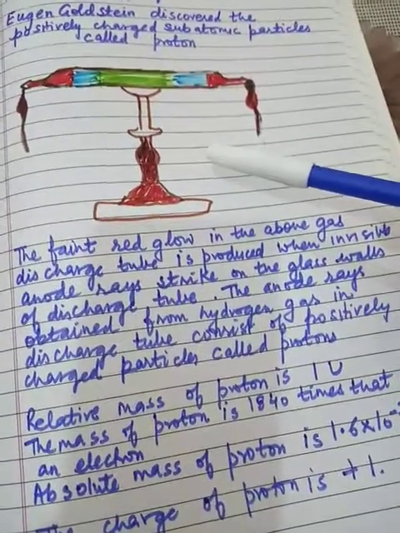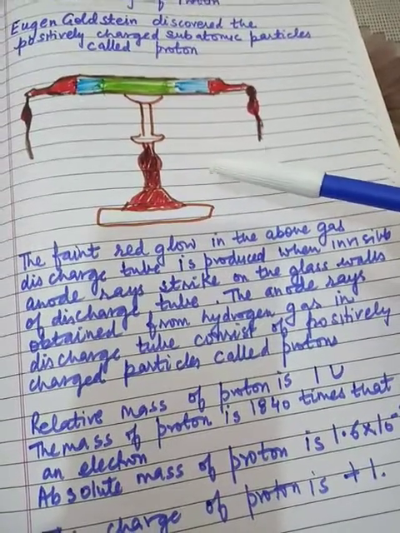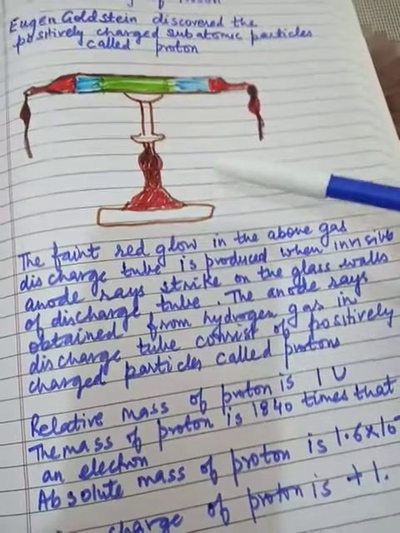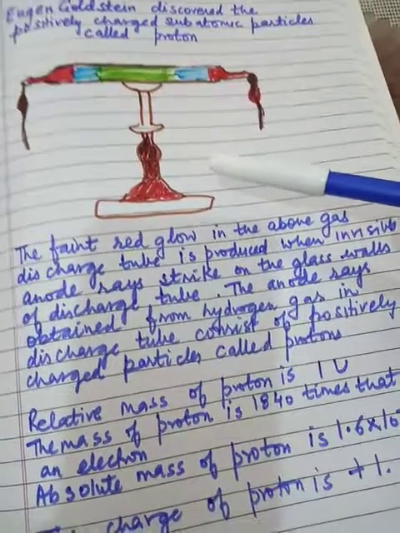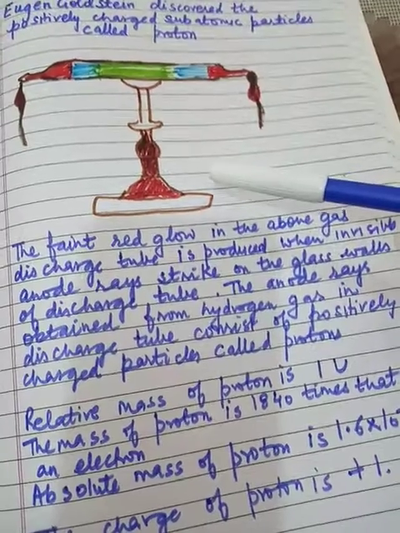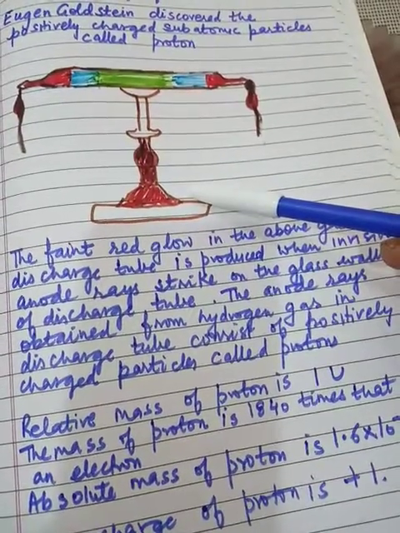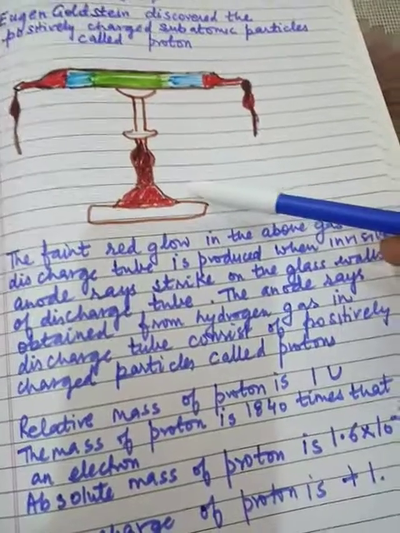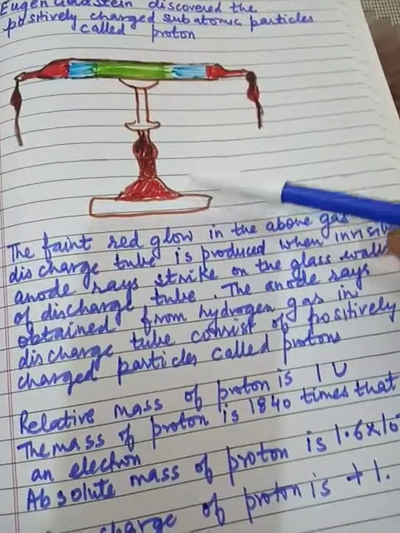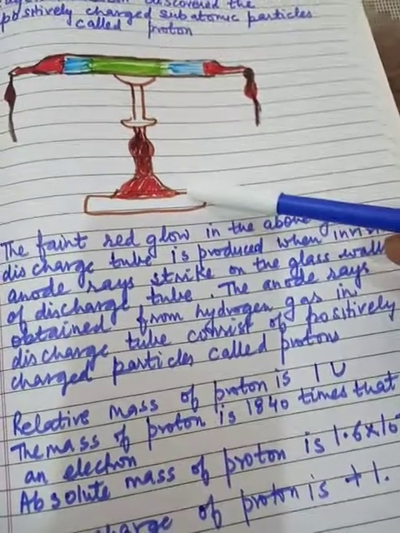Goldstein explained the formation of protons. Hydrogen gas consists of hydrogen atoms. When high electrical voltage is applied to the hydrogen gas, the electrical energy removes the electron from the hydrogen atom. After removal of the negatively charged electron from the hydrogen atom, the positively charged particle called proton is formed. These fast moving protons form the anode rays.